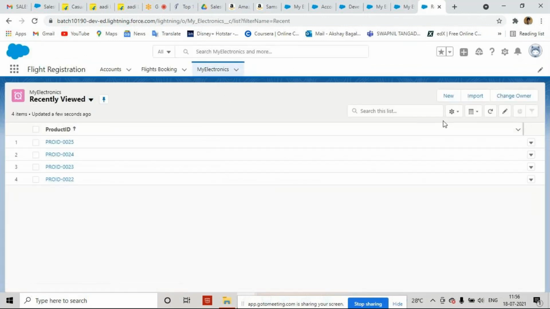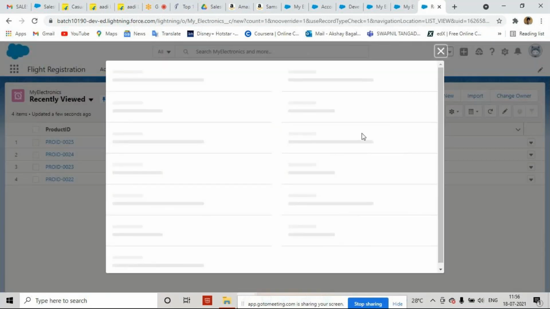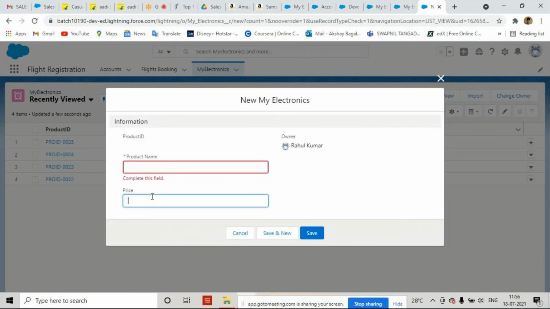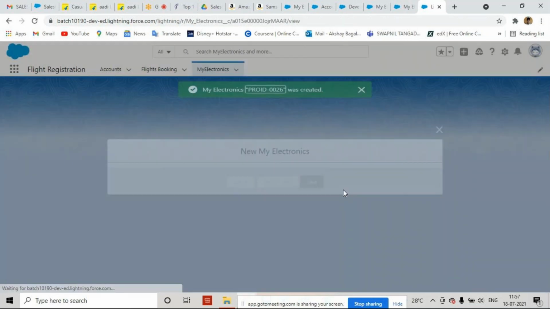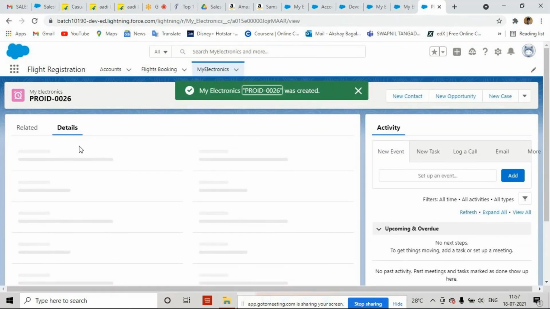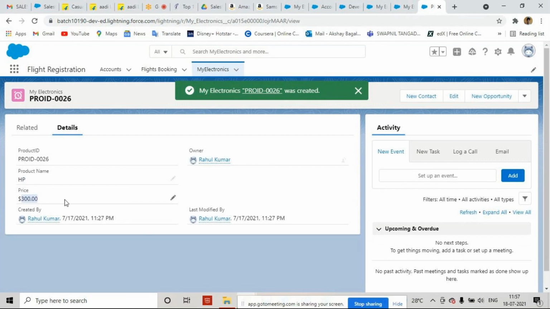Now if I click on this new button, see the price is available. If I give here HP, and the price something like $300, and I save it, it is going to save. You can see details: HP, $300.